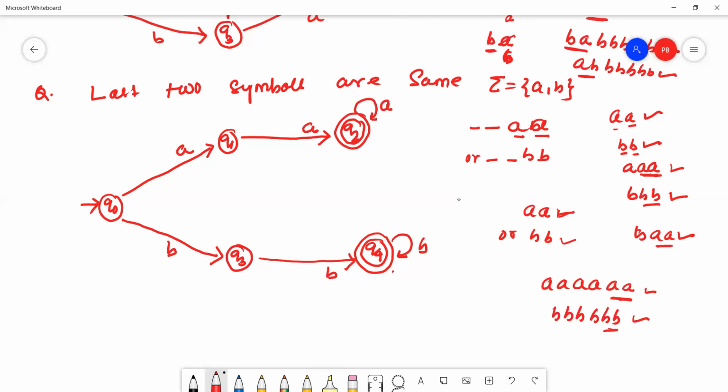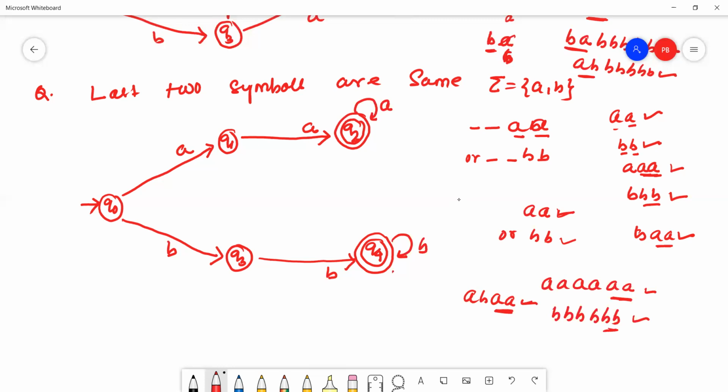Okay. Now there is a string like A B double A. Yes, this is a valid string because the last two symbols are the same in the given string.